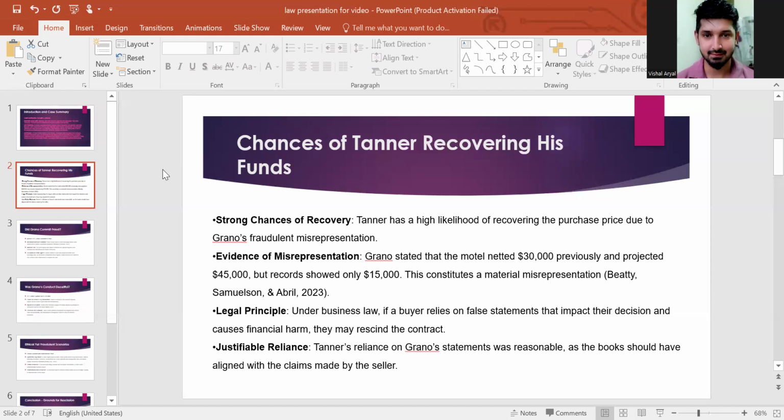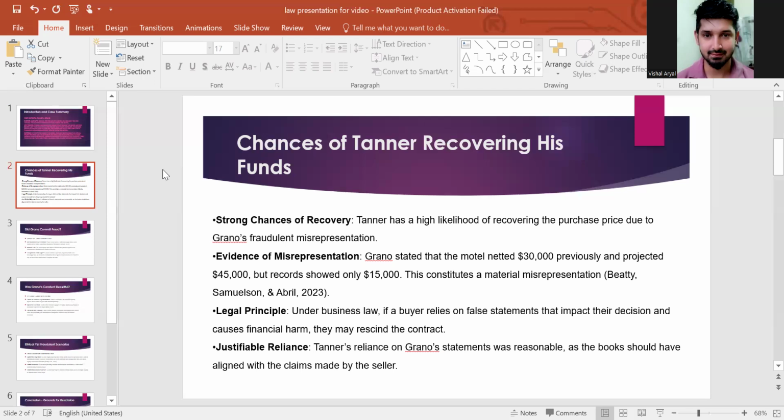If it eventually causes financial harm, then they may rescind the contract and take the necessary legal remedies in order to take back such funds. So this is the legal practice and legal remedy that the buyer can actually apply.